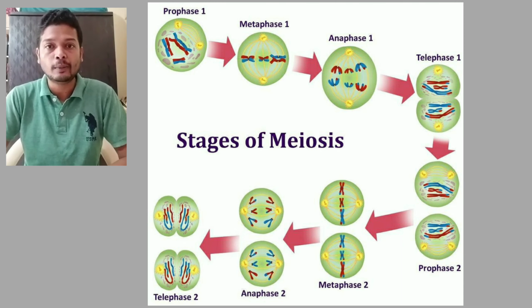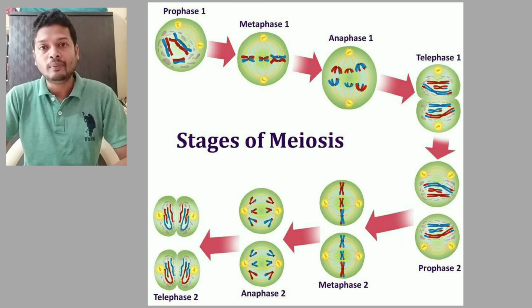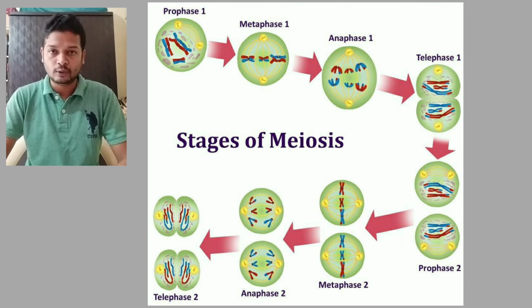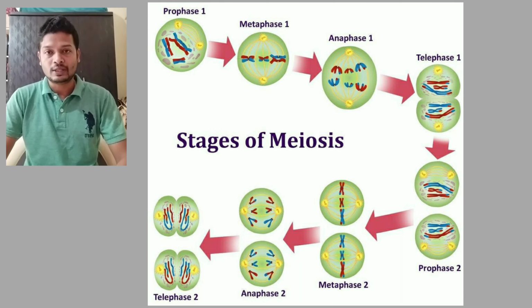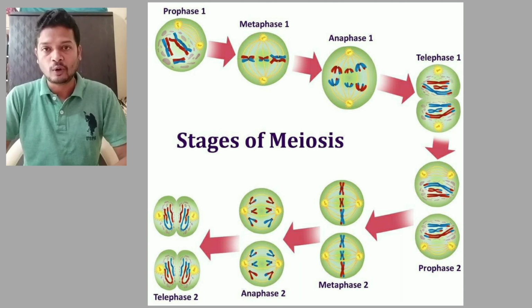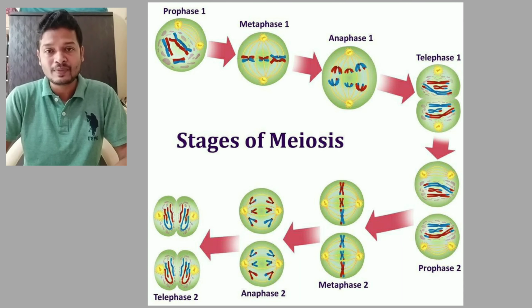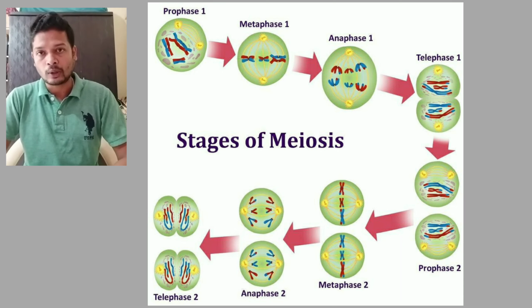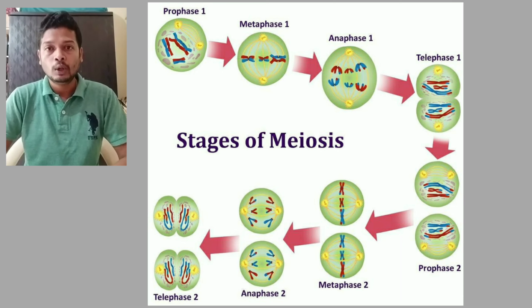That is half the number of chromosomes. 46 chromosomes were there, they divided to form 23 chromosomes each, and finally when 4 cells are formed, they only contain one set of chromosomes, or only 23 chromosomes. That was about meiosis. Now meiosis occurs during reproduction or during formation of gametes. In males, meiosis occurs for formation of sperms, and in females meiosis occurs for formation of egg or ovum.